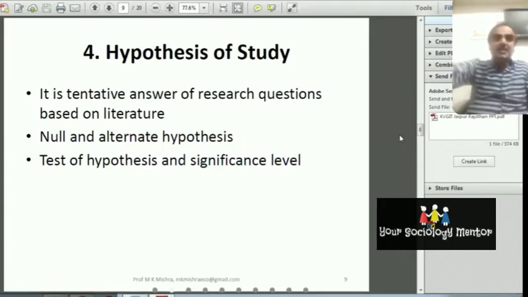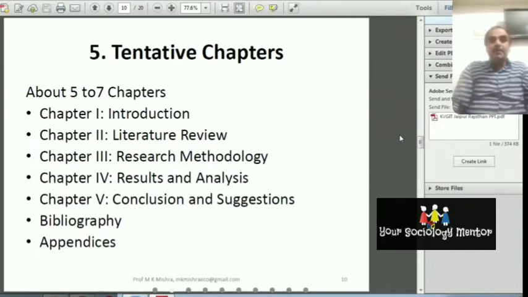That is also important while doing the study. So the research hypothesis should be very clear, because if you are doing an empirical study, your hypothesis has to be validated by the data.